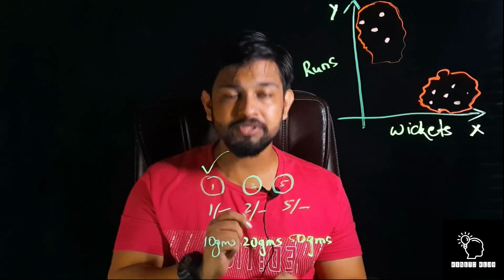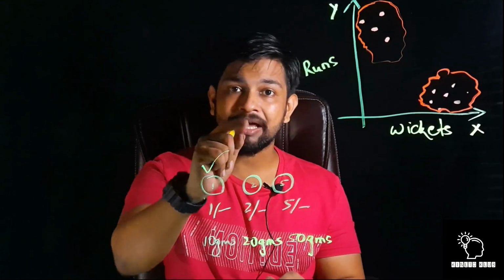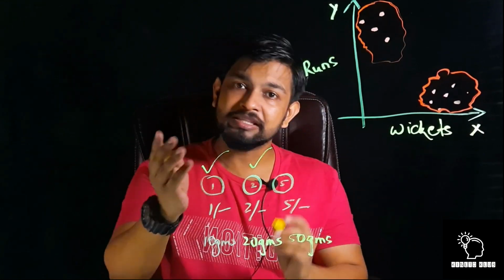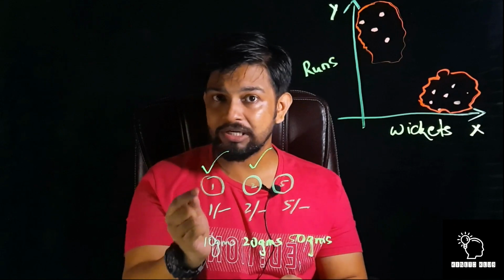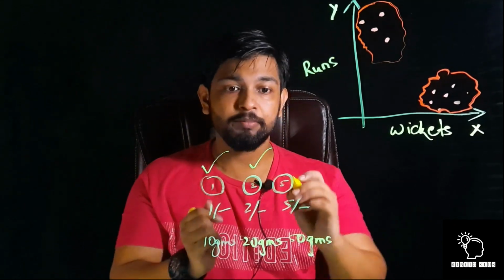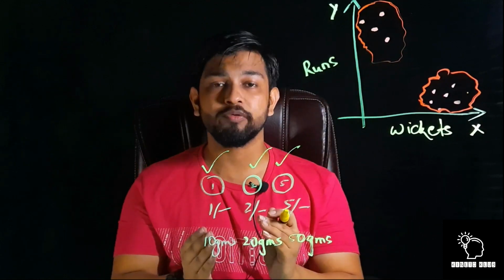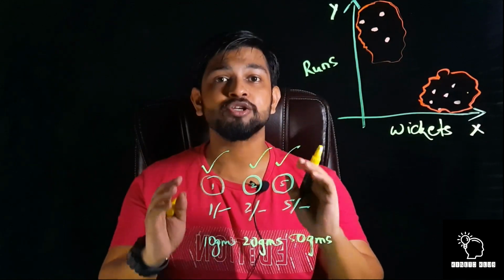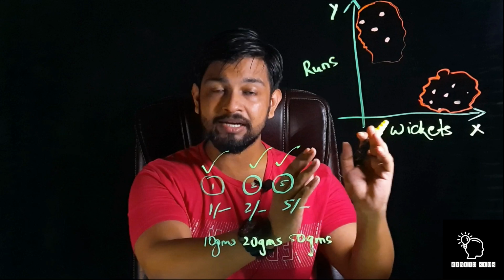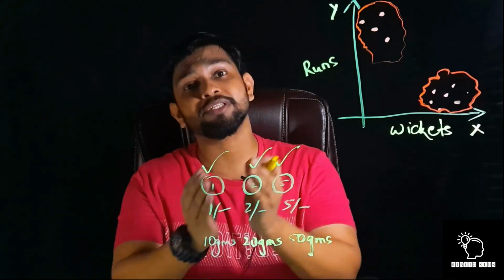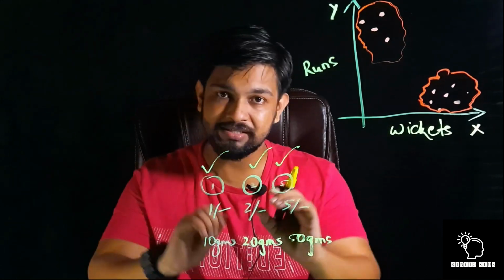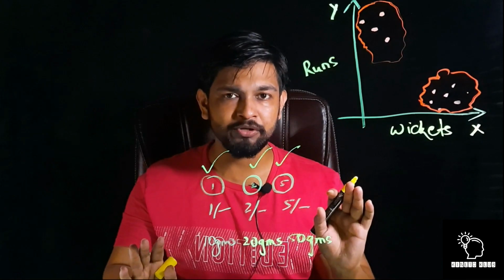If it is 20 grams, then you have to give the output as a 2 rupee coin. Similarly, if the coin weighs 50 grams, then the output will be a 5 rupee coin. So what is the difference between supervised and unsupervised learning? The label is not present in unsupervised learning, rather the label is present from the starting in supervised learning. This is the basic difference between the two.